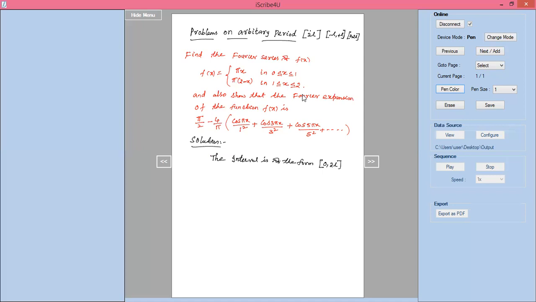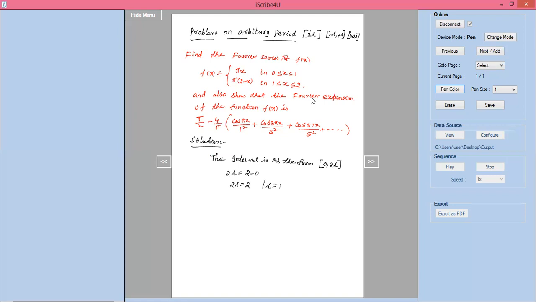Now, whenever the arbitrary interval is there, we can equate 2L equal to upper limit minus lower limit. Upper limit is 2, lower limit is 0. 2L equal to 2 minus 0. So 2L equal to 2, L equal to 1.